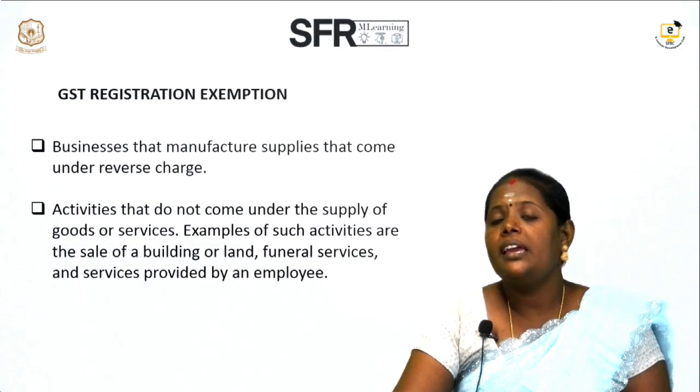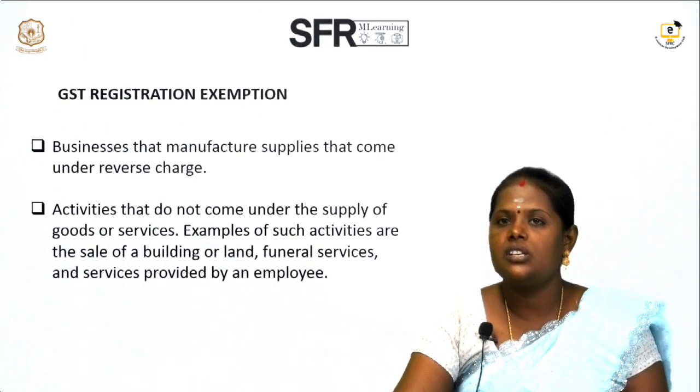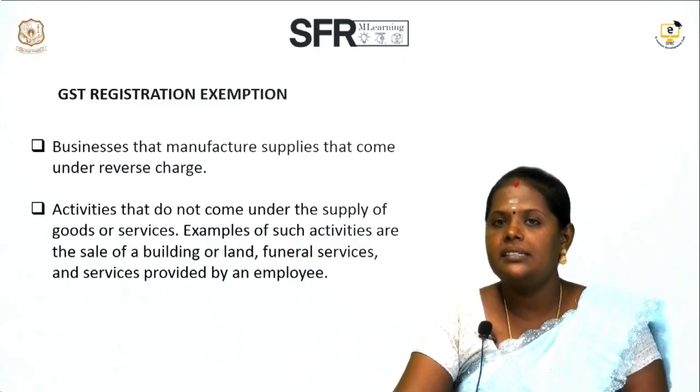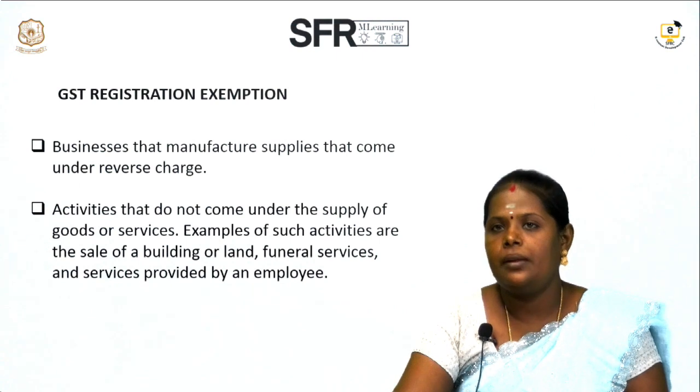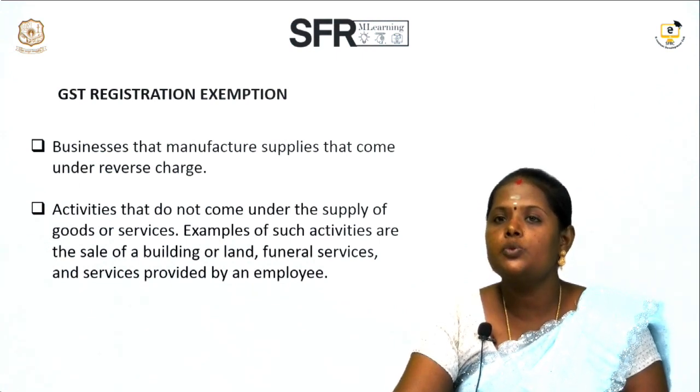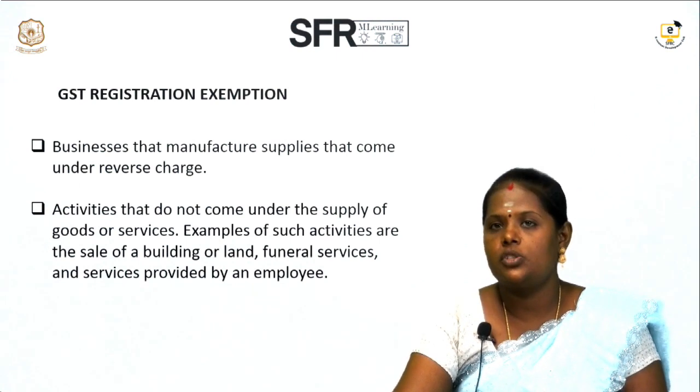Then, what are the exemptions under GST registration? Persons who are registered under RCM can be exempted. Then persons supplying exempted goods and services, such as the sale of building or land, funeral services and services provided by an employee, are exempted.